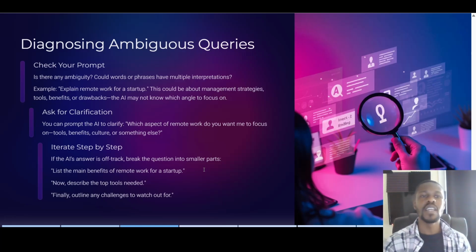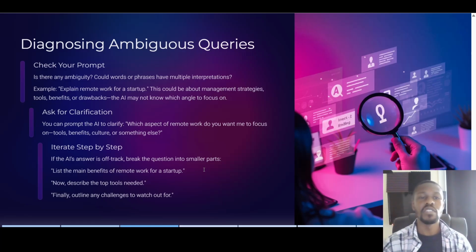Diagnosing ambiguous queries. Check your prompt. Is there any ambiguity? Could words or phrases have multiple interpretations? An example: explain remote work for a startup. This could be about management strategies, tools, benefits, or drawbacks. The AI might not know which angle to focus on. Why I said specificity is the key.